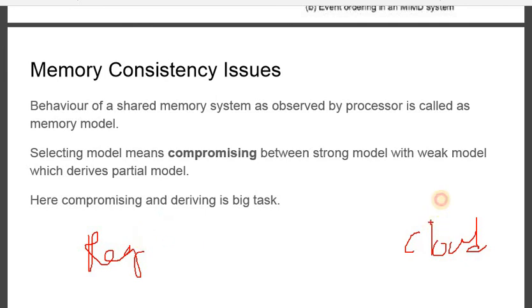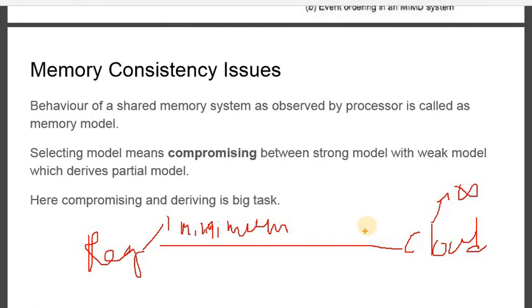Now give the rank based upon capacity. The capacity of cloud is almost infinite. The capacity of register is very minimum, very much minimum nowadays. With respect to capacity, who looks stronger? Cloud. Who looks weaker? Register.